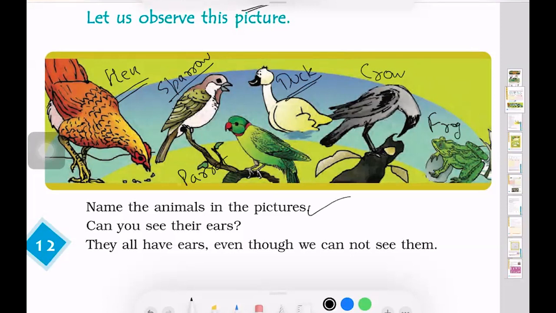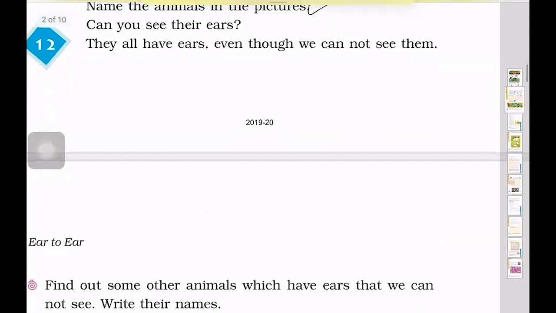Now, can you see their ears? They all have ears. We can see a few of them, and we cannot see the others. For example, you can check that we are able to see the ears of none of the animals here actually, but they all have ears, even though we cannot see them. Now let's see what's ahead in the chapter.